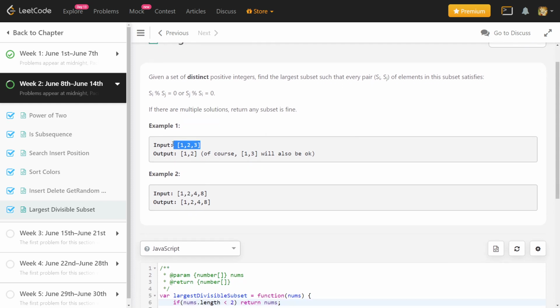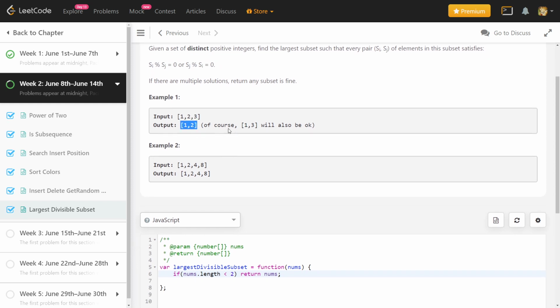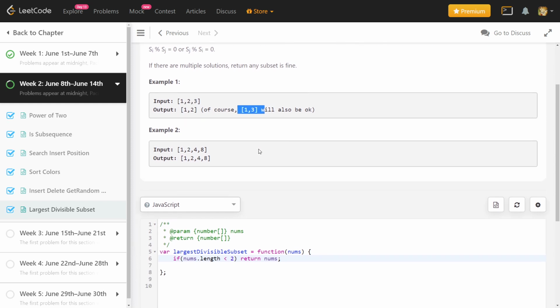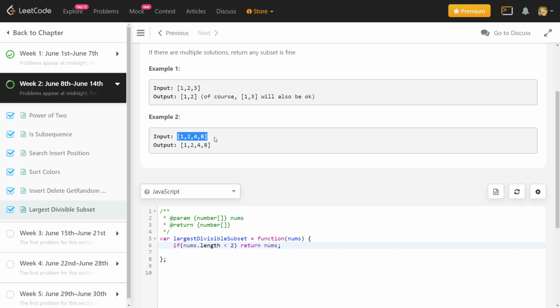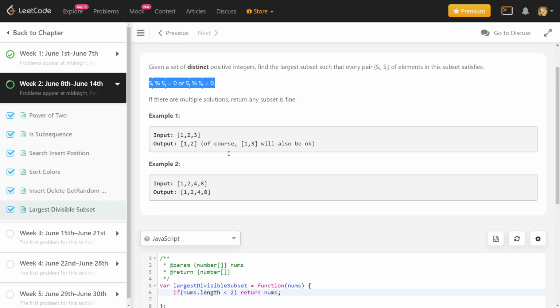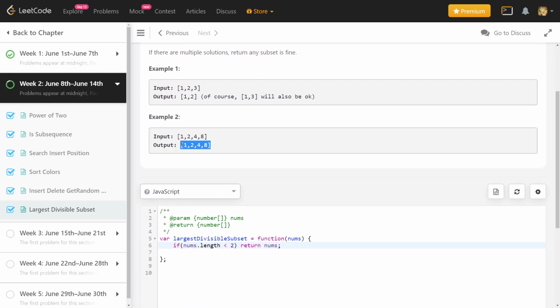So for the given input 1, 2, 3, the largest subset size can be 2. It cannot be 3 because for the pair 2 comma 3, no one divides the other number. So 1 comma 2 and 1 comma 3 are both valid solutions. In example 2, if you choose any two numbers, for every pair this condition will be satisfied. So that's why the whole set itself is the solution, right?